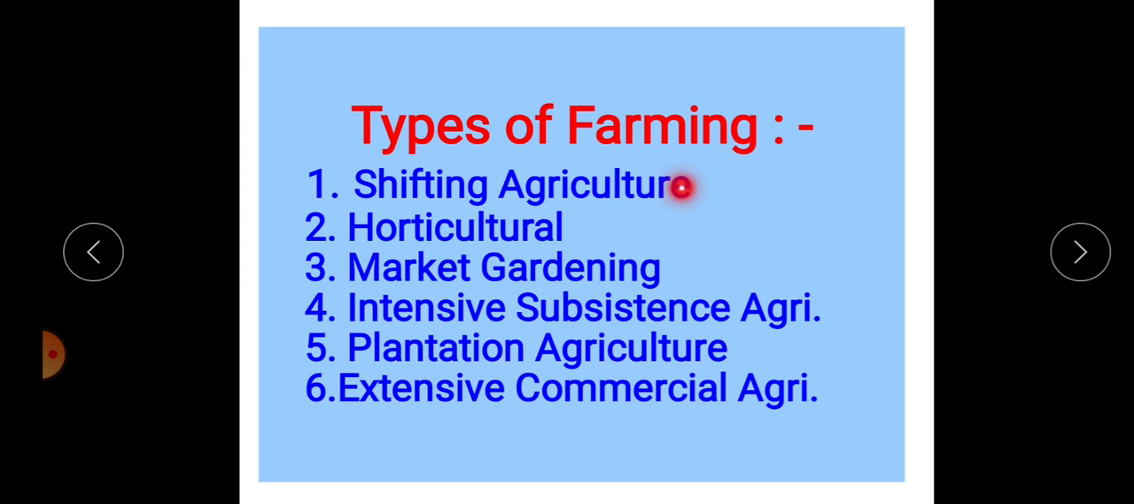In our syllabus, shifting agriculture is totally based on subsistence farming. Then intensive subsistence, where the name itself mentions subsistence, is also totally subsistence type of agriculture. But horticulture, market gardening, plantation, and extensive commercial, these four types are commercial agriculture. Now in this video we discuss shifting agriculture and horticulture.